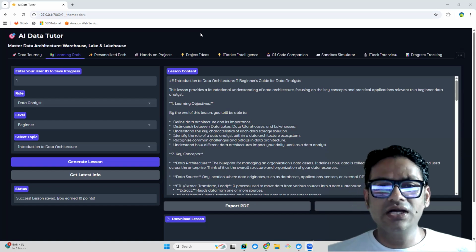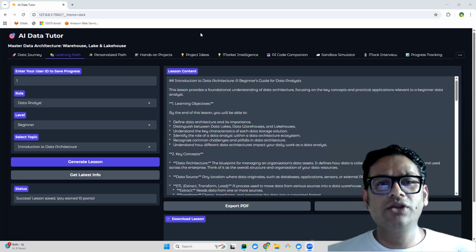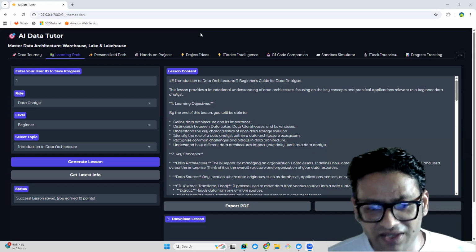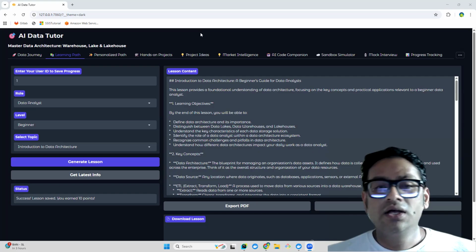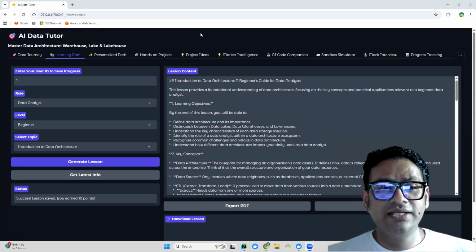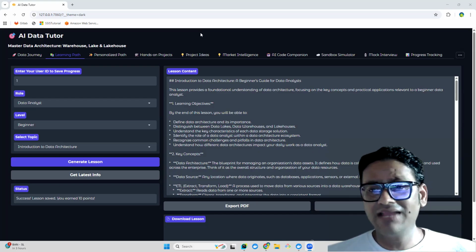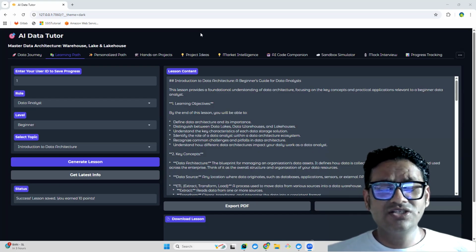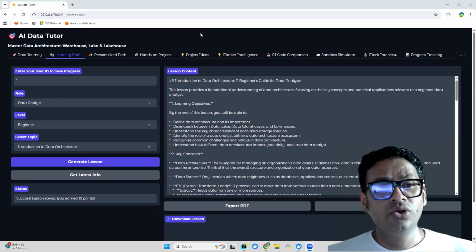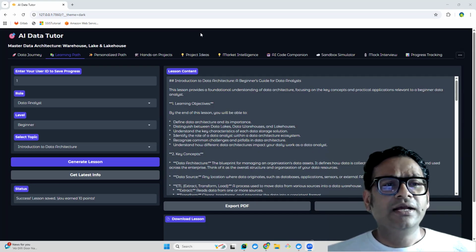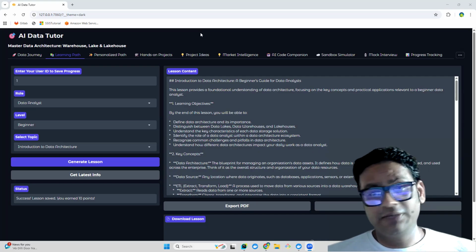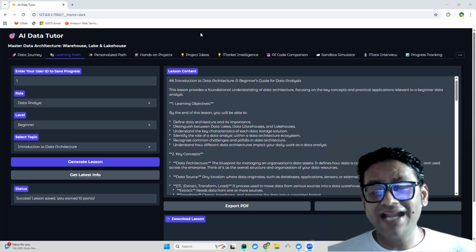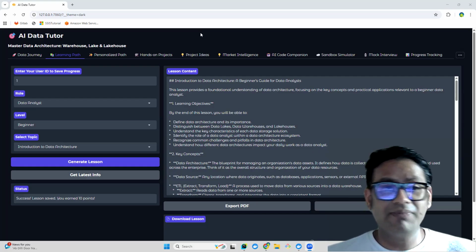It seems like all of them are very good at understanding what kind of projects they have worked upon so far. But when it comes to end-to-end understanding of any data related project, there seem to be some gaps. Then I realized, can we build some application which will give a holistic view of all aspects required to build and implement any data related project? And that is where I built this application.